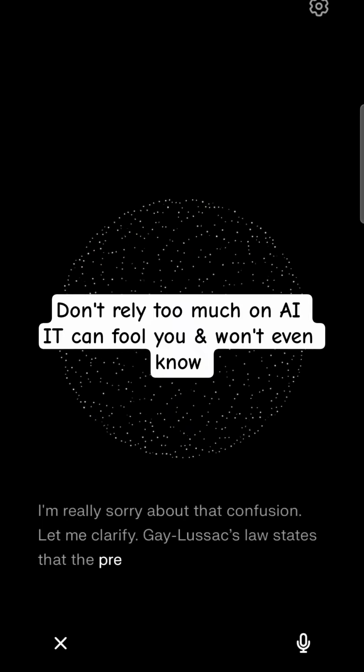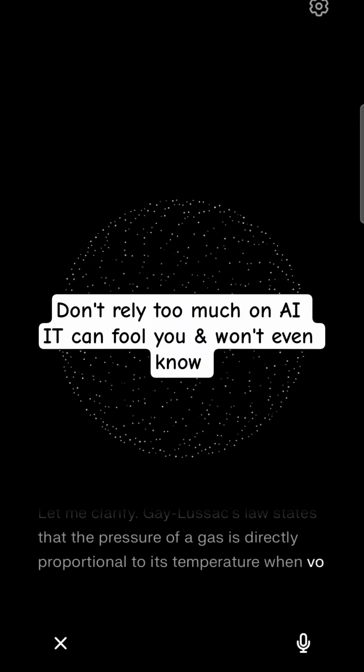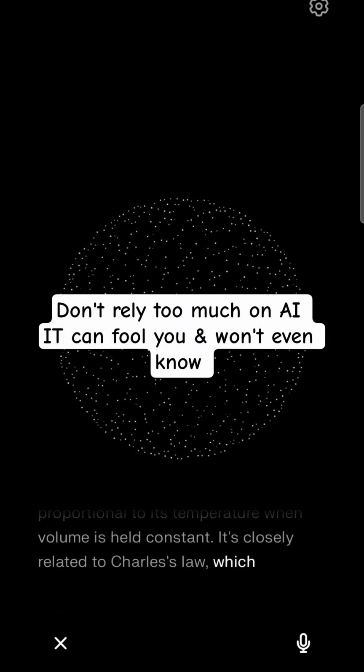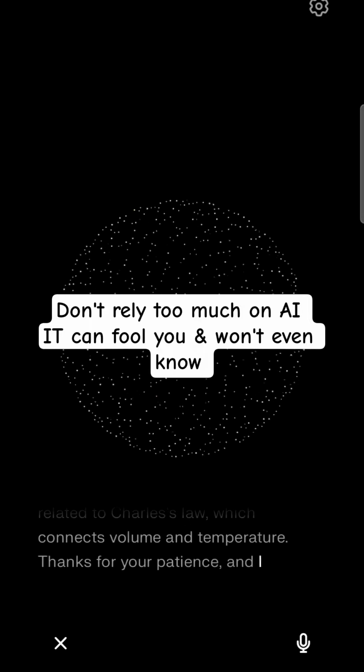I'm really sorry about that confusion. Let me clarify. Gay-Lussac's law states that the pressure of a gas is directly proportional to its temperature when volume is held constant. It's closely related to Charles's law, which connects volume and temperature. Thanks for your patience. You are still wrong.